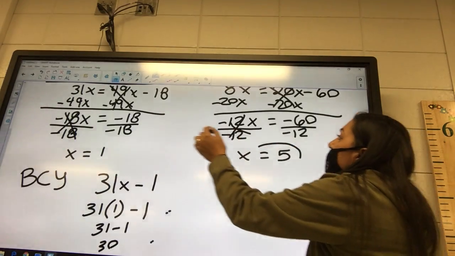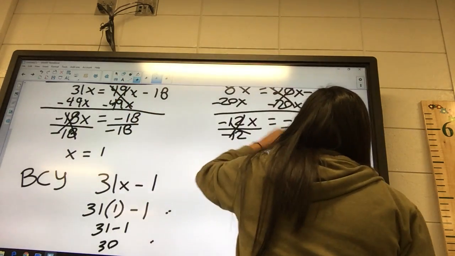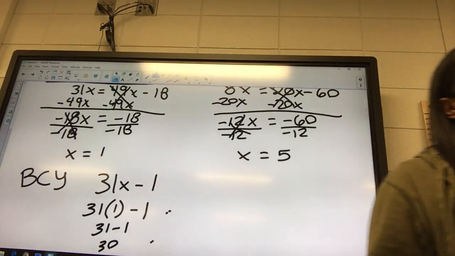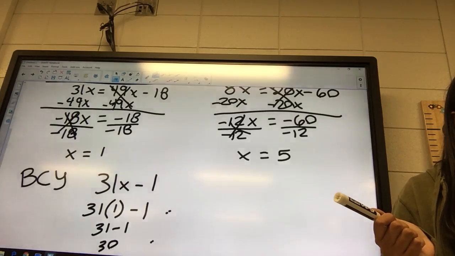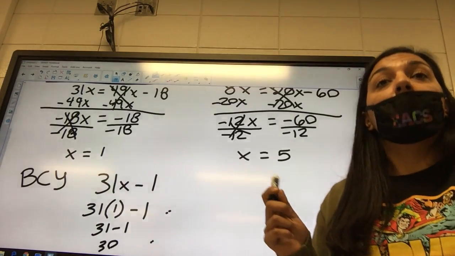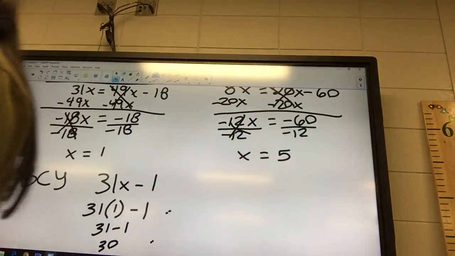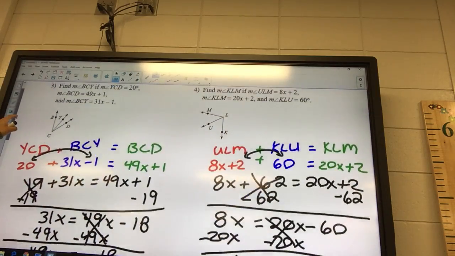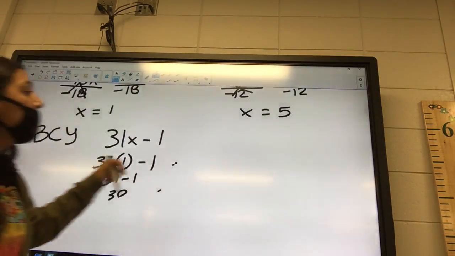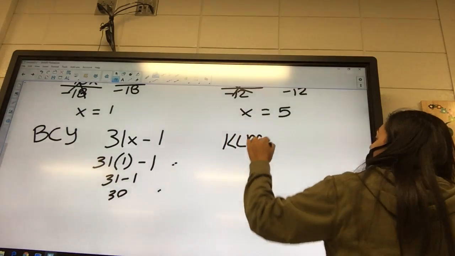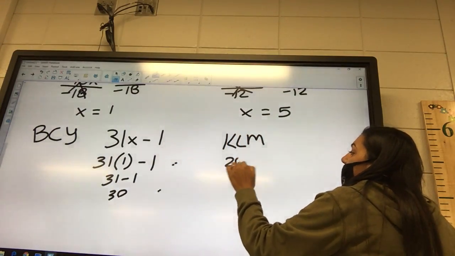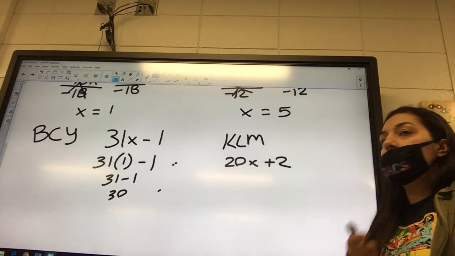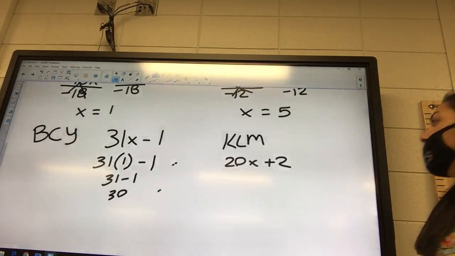Ooh, I almost circled it like we're done. Just kidding. No, because what are you trying to find? We're not finding x today. What was the question at the very beginning? Find the angle. And which one was it? KLM. And what is KLM? 20x plus 2. And then what's our x value? 5, so we're going to plug that in where the x goes.